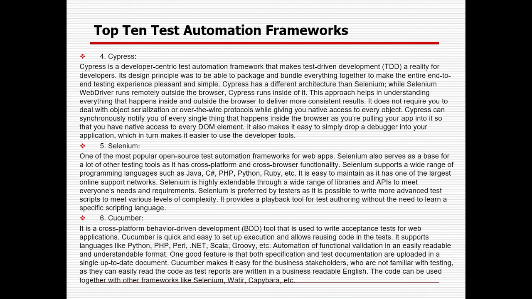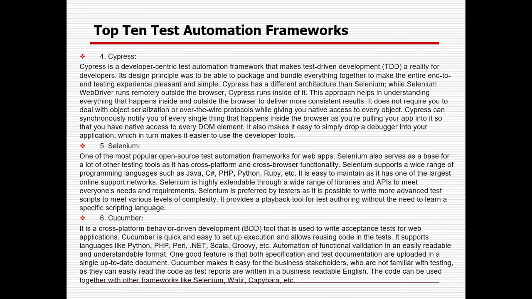Nowadays, most projects and companies are using Cypress. Cypress is a developer-centric test automation framework that makes TDD, or test-driven development, a reality for developers. Its design principle was to package and bundle everything together to make the entire end-to-end testing experience pleasant and simple. Cypress has a different architecture than Selenium. While Selenium WebDriver runs remotely outside the browser, Cypress runs inside it.